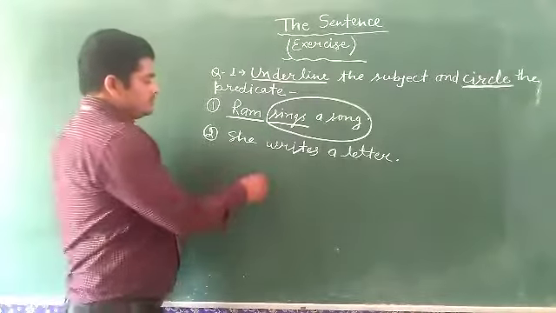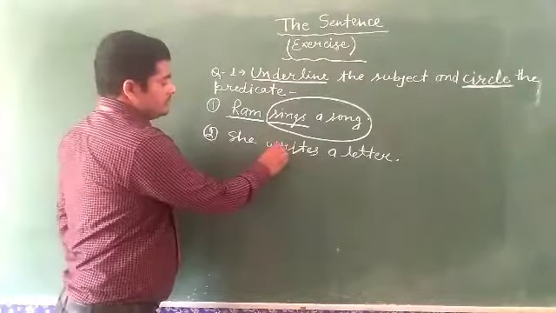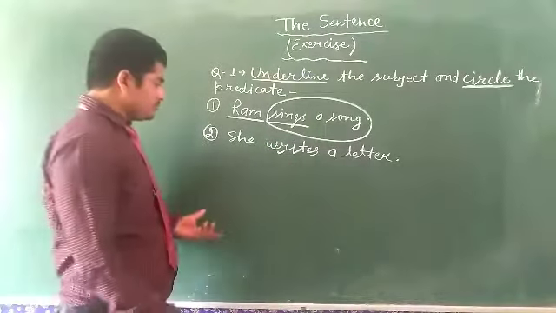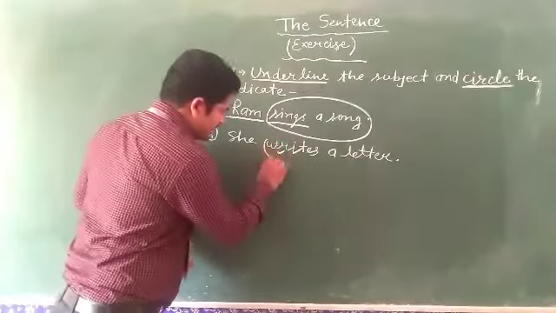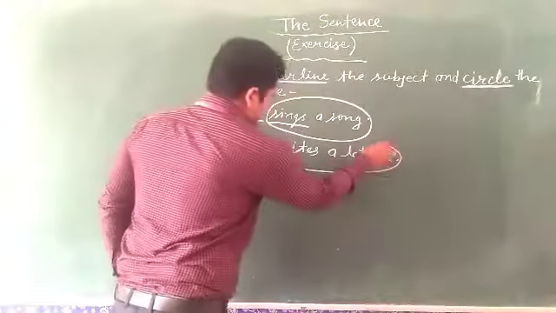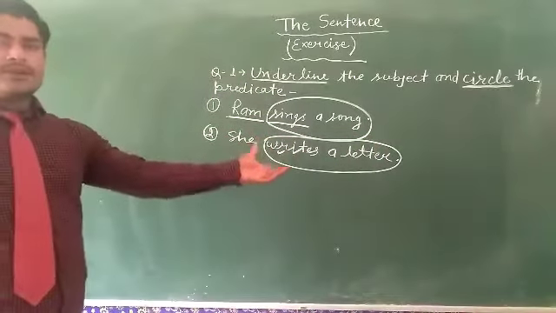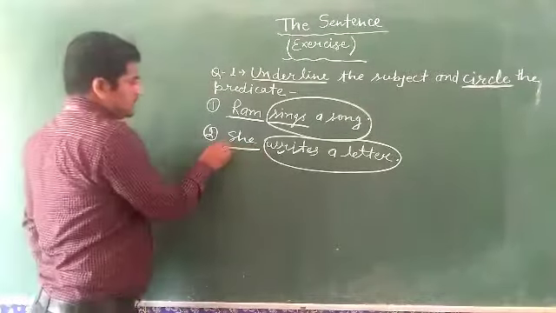Here, writes is the verb and including the verb, a letter also. This is the predicate. Writes a letter is the predicate and the subject is she.